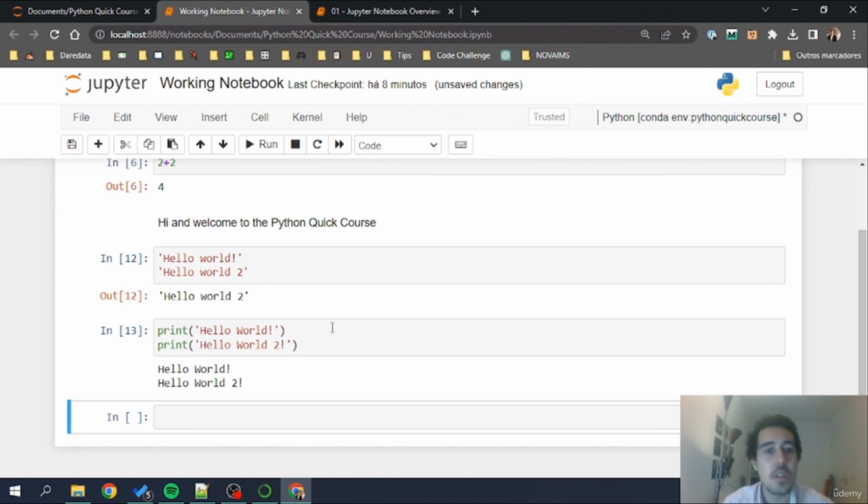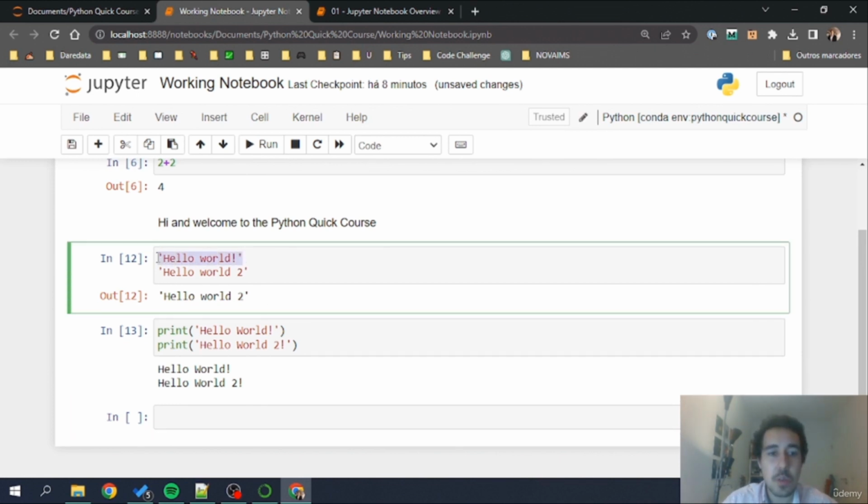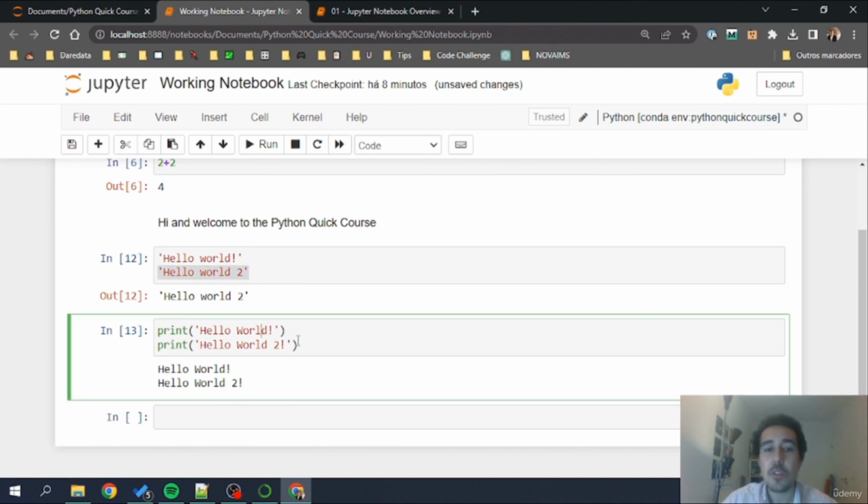Okay, this is just a small difference, but I want you to pause the video and understand what's happening here, and also to do your tests using notebooks. So here we are doing first line of code, second line of code, and we are returning the last line of code. Here we are doing a print to the user with this hello world and hello world 2, and in this case we are using again a new line to state a new Python instruction. That's completely okay. When we open a new line, we are basically opening a new Python instruction, maybe or maybe not related to the instruction above. In this case, both instructions are not related. They don't depend on each other, but they may depend, as we will see in the future.